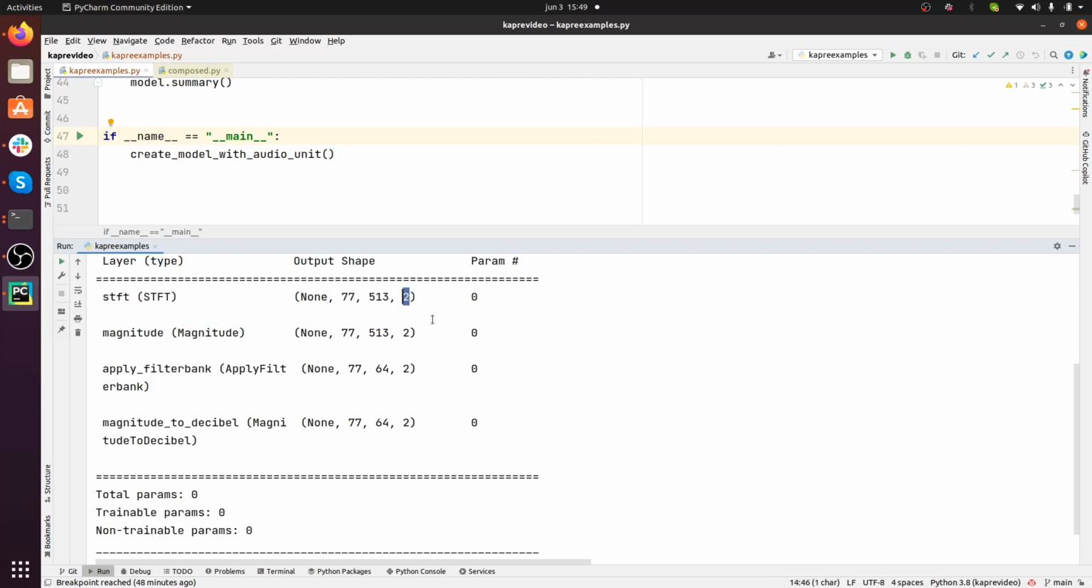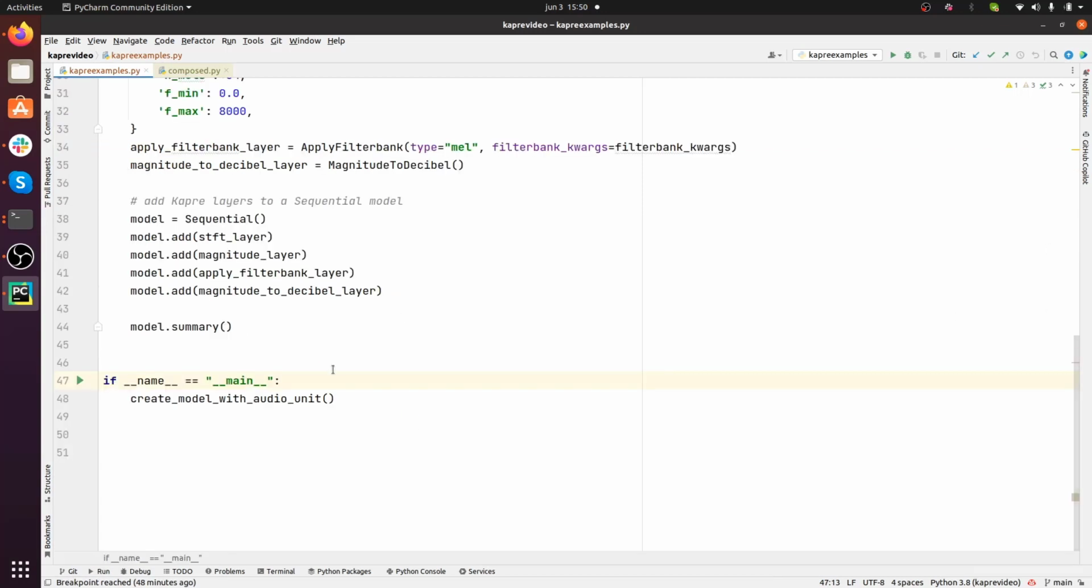This 2 is the number of channels. Then we have the magnitude layer, and apply filter bank, where we apply the mel filter bank. And then we have the magnitude to decibel transformation. I'm going to save this shape here because we're going to need it. I'm going to comment this one out, but add it here nonetheless.